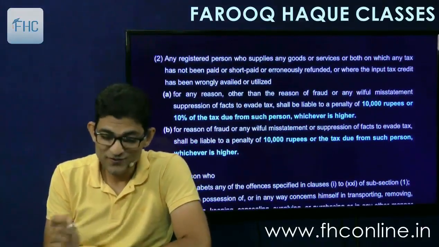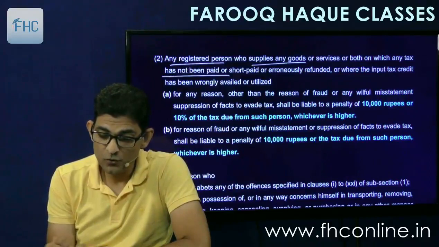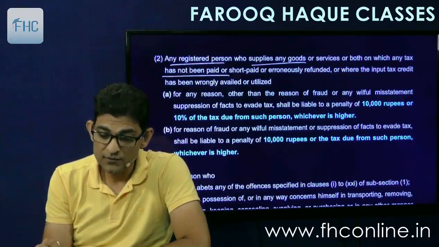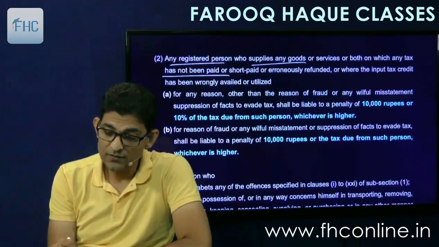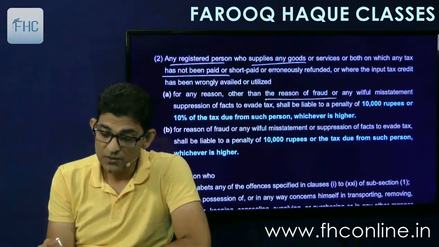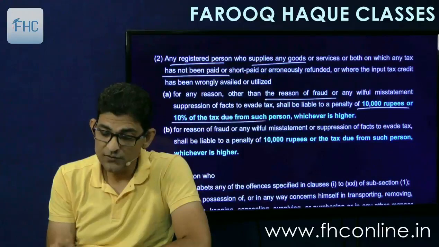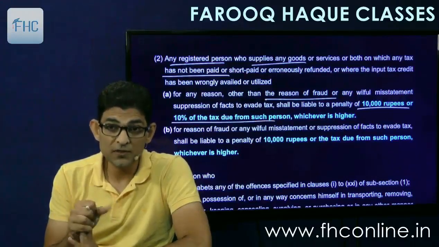Then subsection 2 says, any registered person who supplies any goods or service or both on which any tax has not been paid or short paid or erroneously refunded, or where the input tax credit has been wrongly availed or utilized for any reason other than reason of fraud or willful misstatement or suppression of facts, is liable to a penalty of 10,000 rupees or 10% of the tax due from such person, whichever is higher. So this is the error omission case.